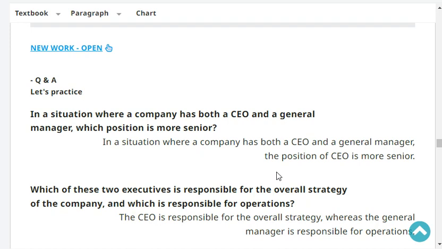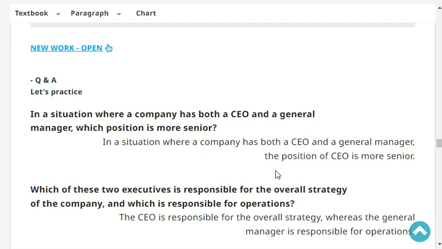In a situation where a company has both a CEO and a general manager, which position is more senior? In a situation where a company has both a CEO and a general manager, the position of CEO is more senior.